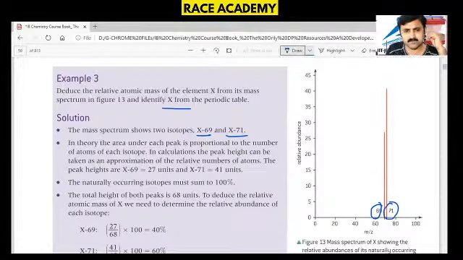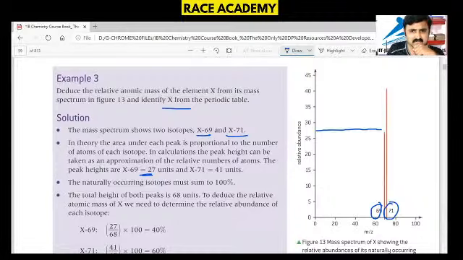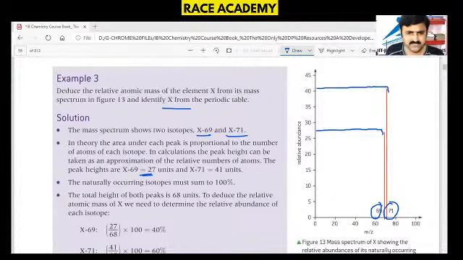Considering the area covered under the peak, percentages, if you check, X-69 peak came up exactly at 27. Another one came exactly at 41 units. Naturally occurring isotopes must have a total value of 100%. So here 41 plus 27 is not that much. The total weight of both peaks is 68 units, and the relative atomic mass of X needs to be determined.